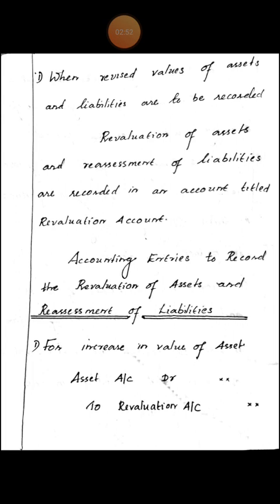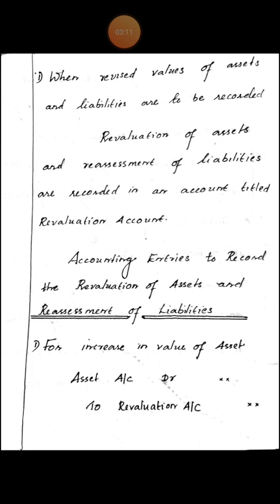Under this method, revaluation of assets and liabilities is made through a separate account known as revaluation account. This account is also known as profit and loss adjustment account.